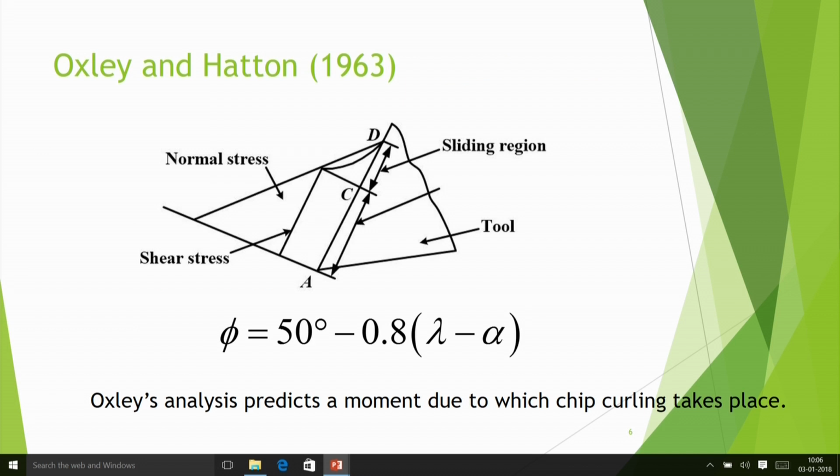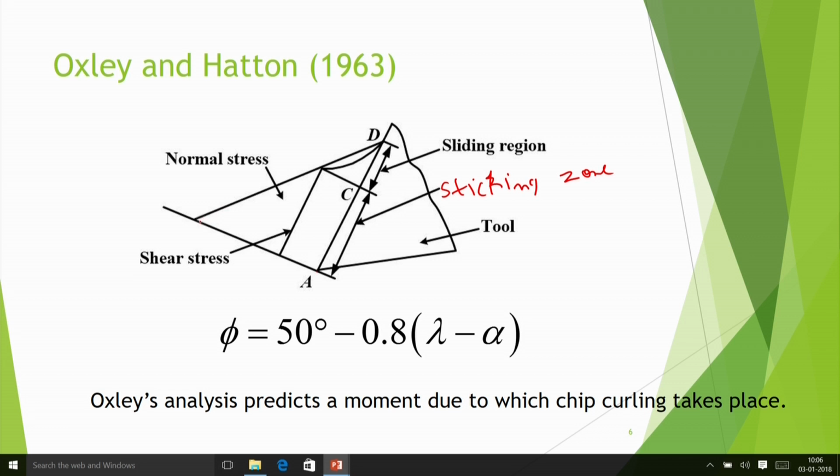Then Auxerre and Hayton in 1963 considered this also. You know, the shear stress is not uniform on the surface. In fact, there is a sticking zone. This is the sticking zone from the tool cutting edge point A, and from A to some distance there is a sticking zone or sticking region. In this portion shear stress remains constant, and that is K, and after that there is a sliding region in which you can say Coulomb's law holds good.